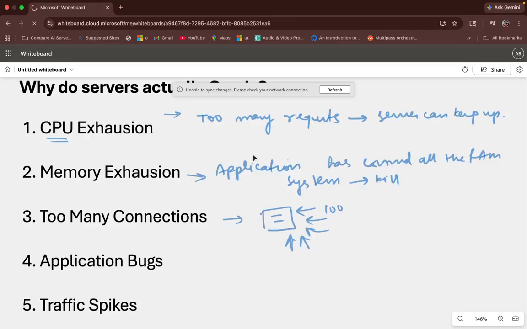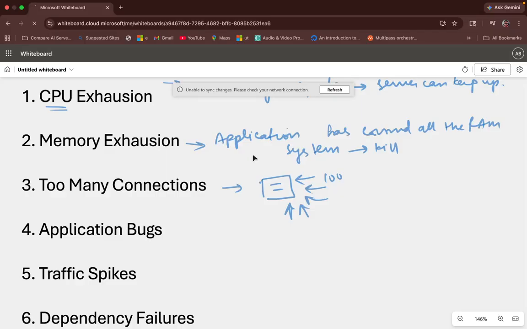Apart from that, there are also application bugs. What could be the issue with an application bug? For example, there are leaks, or there are infinite loops, application-centric issues. That could be one of the reasons why your server crashes.